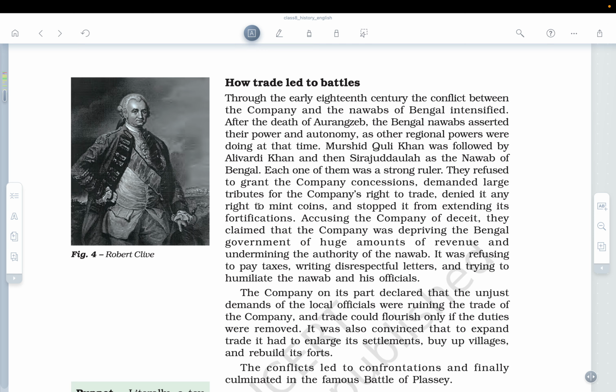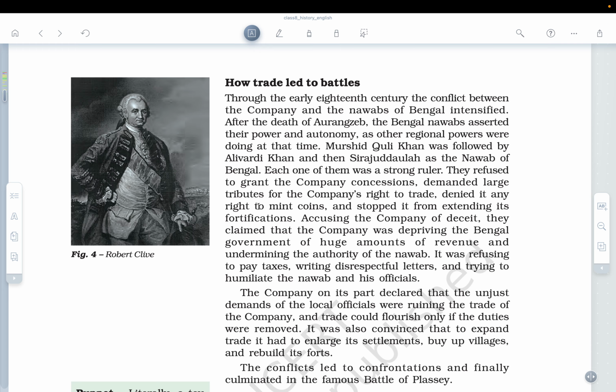Since Aurangzeb was a very powerful figure during the Mughal period, as soon as, remember we discussed the rise of the regional powers, that's how the Nawabs in Bengal started feeling more powerful, and they wanted to assert the same influence which the Mughals had.